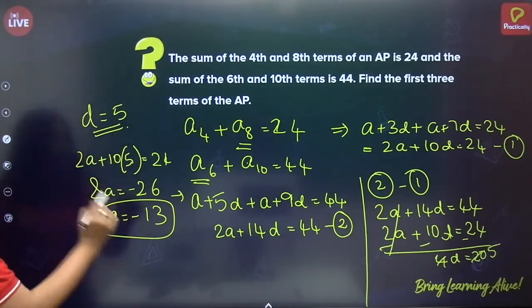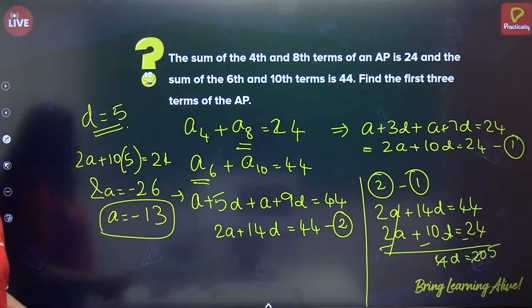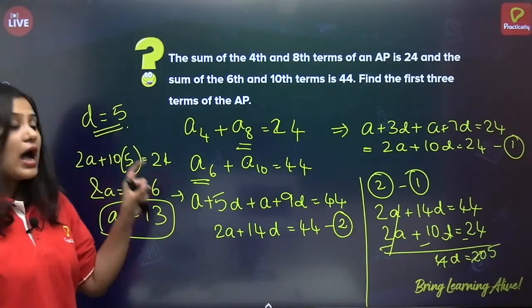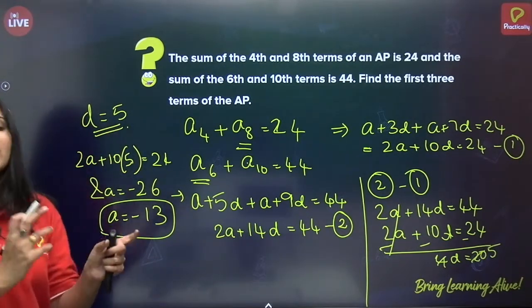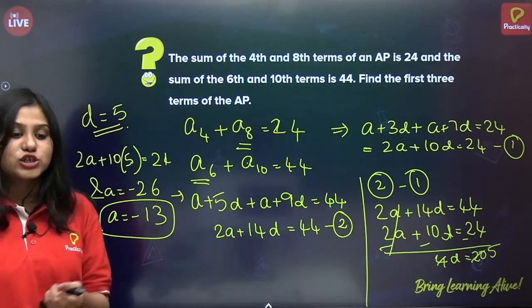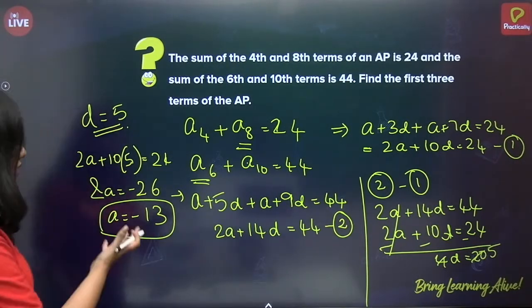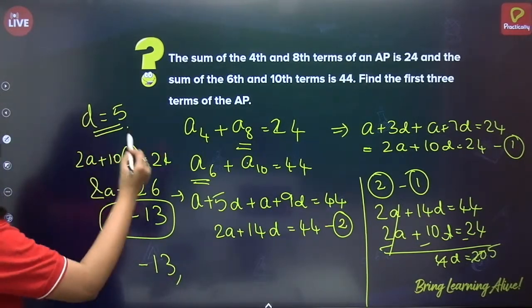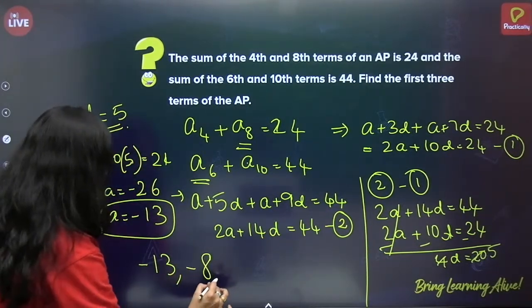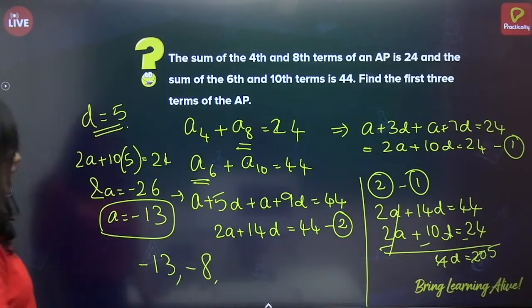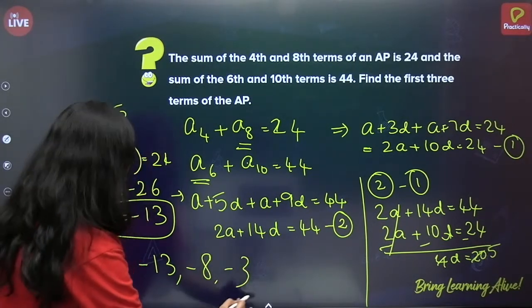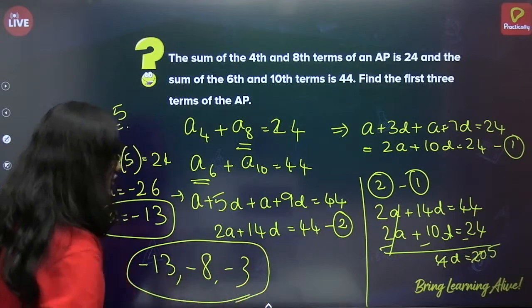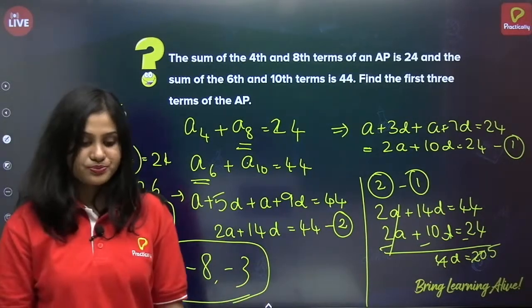So I got a, I got d. That is, I know what is my first term, I know what is the common difference. Can I form an arithmetic progression? Absolutely yes. Let us do minus 13. Minus 13 plus 5 is minus 8. Minus 8 plus 5 is minus 3. So these are the first 3 terms of the AP.